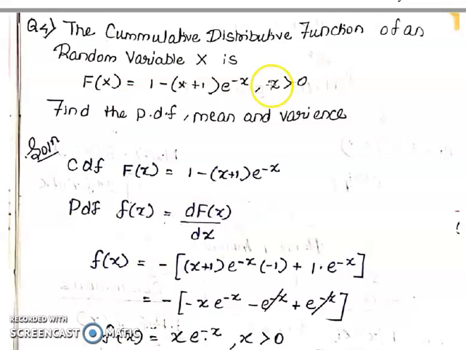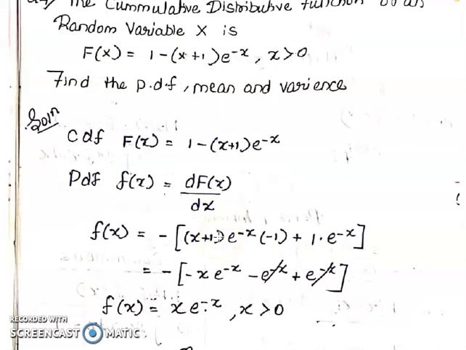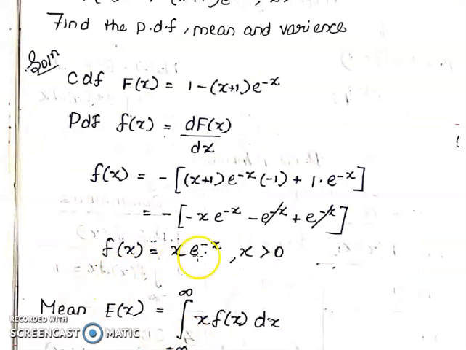So we can directly find PDF from cumulative. Simply differentiate this with respect to x. So the PDF formula here is differentiation of the cumulative distribution function with respect to x. Now differentiate this with respect to x. This one becomes 0. Leave this. Minus, apply UV formula here. This is u. If we differentiate this, we get e power minus x, minus 1. Plus, if we differentiate this, it becomes (x plus 1) e power minus x. After simplification, cancelling the common term, we get f of x equal to x into e power minus x.